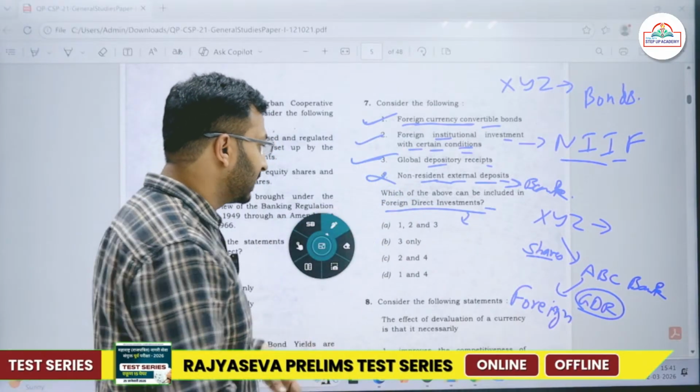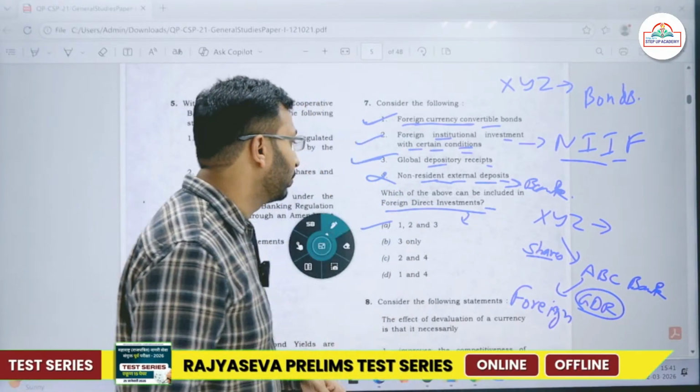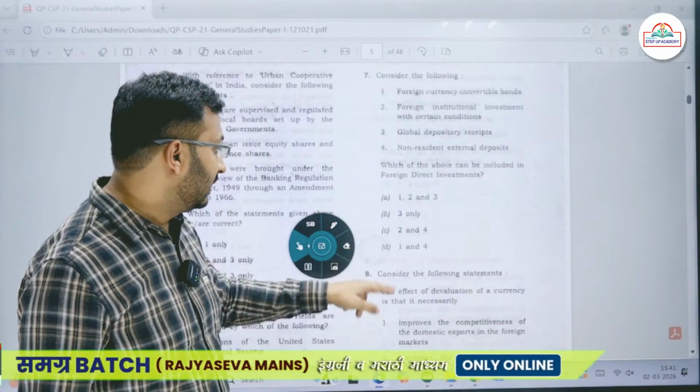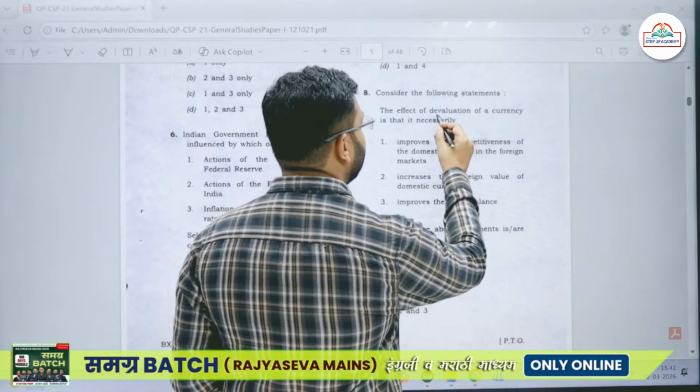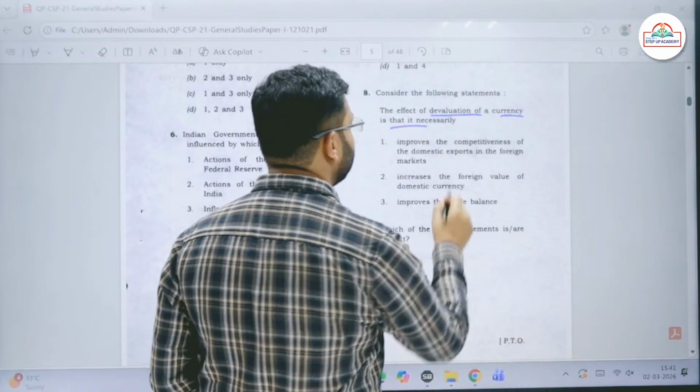Okay, so this all becomes wrong over here. So the correct answer is 1, 2 and 3. Then next, 8th question. Okay. Consider the following statement. The effect of devaluation of a currency is that